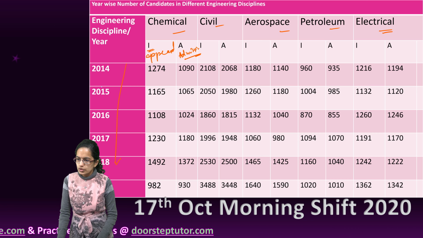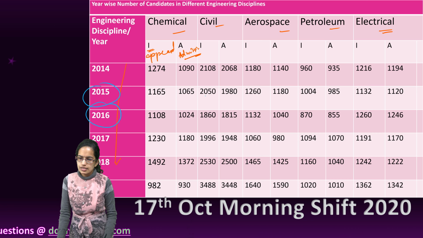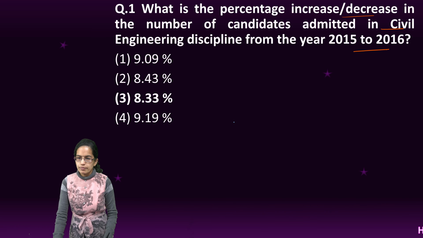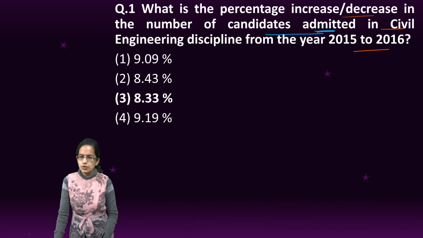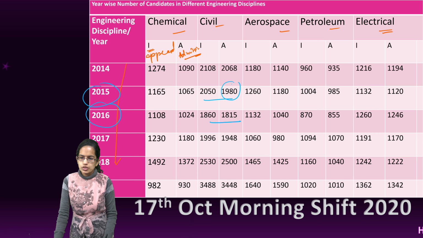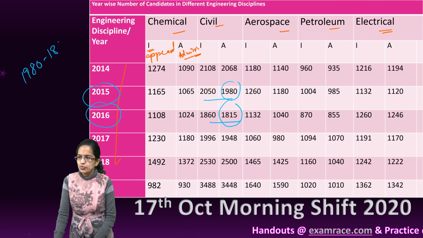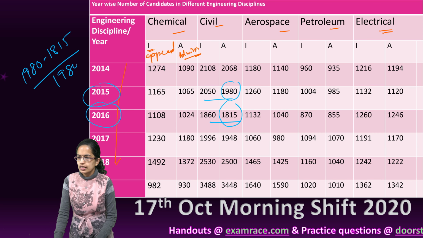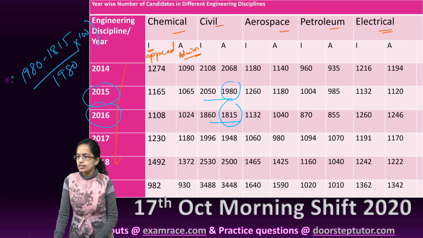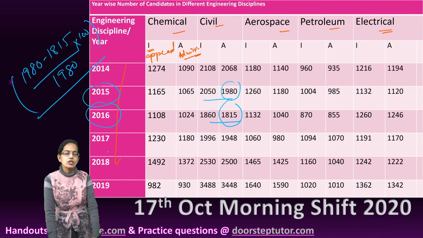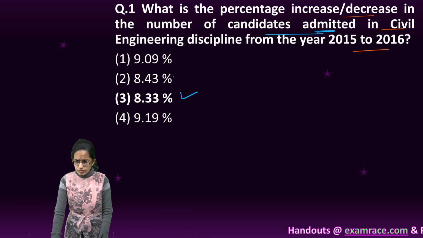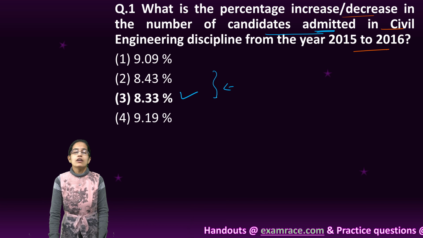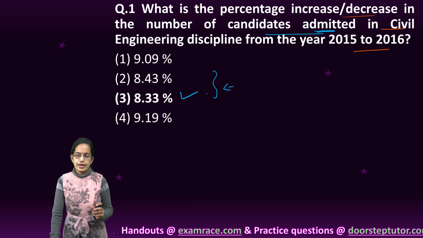So I take these two data points, 15 and 16, in civil engineering, and the question asks about the number of candidates admitted. So we are talking about admissions, and I am focusing on this number. This has declined. So the decline is 1980 minus 1851 divided by 1980 into 100. That is the percentage decline. I solve this and get 8.33. Since the two values are very close, we have to take a good estimate while calculating.